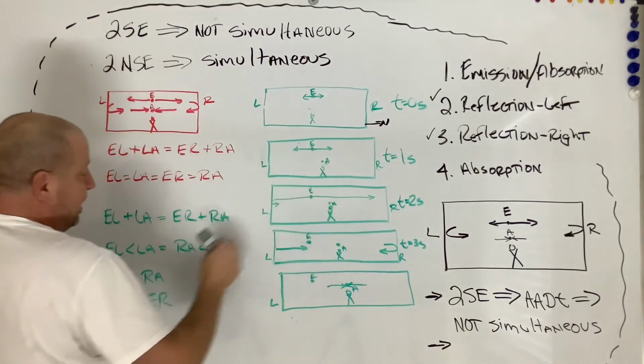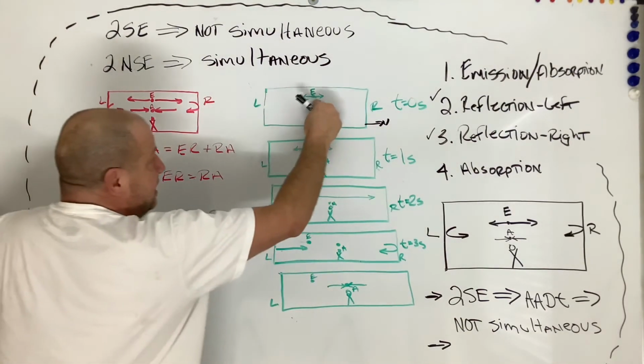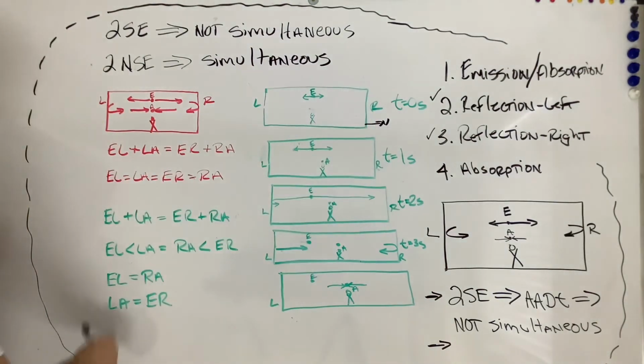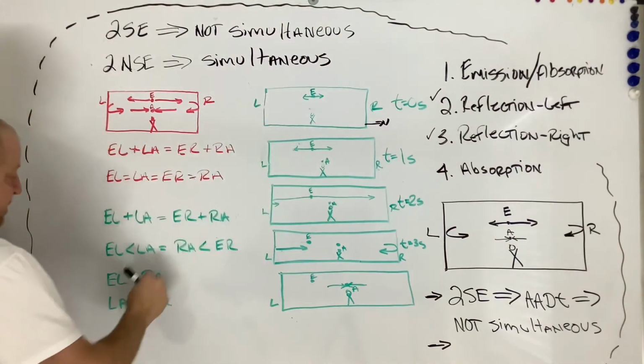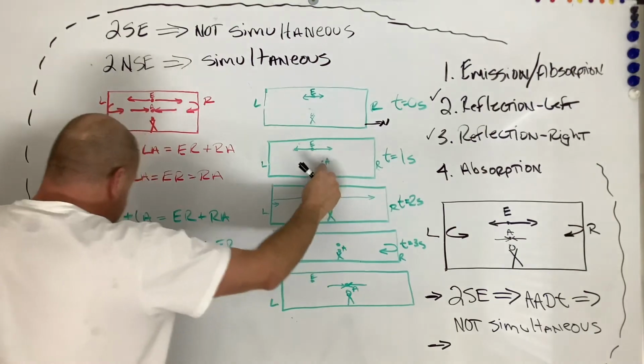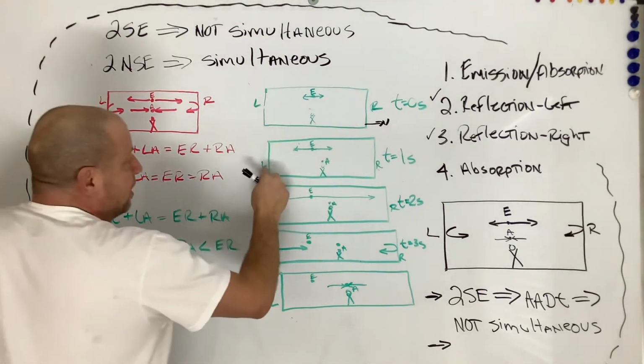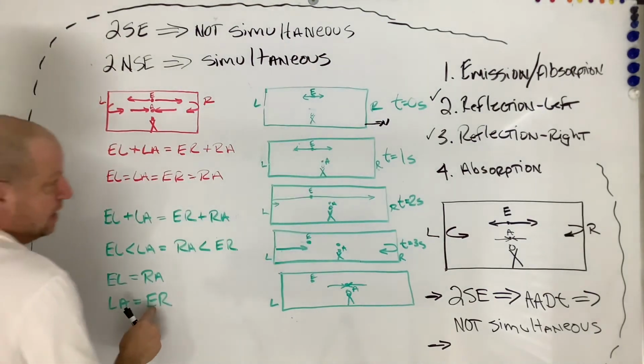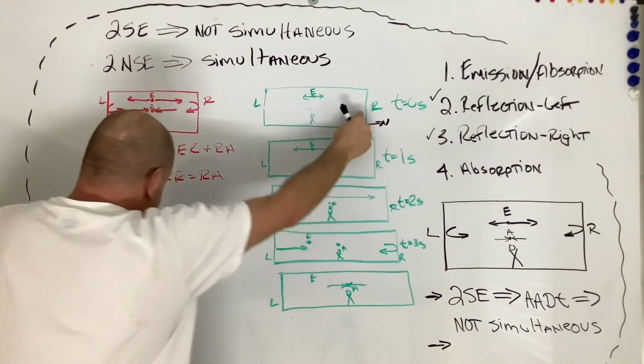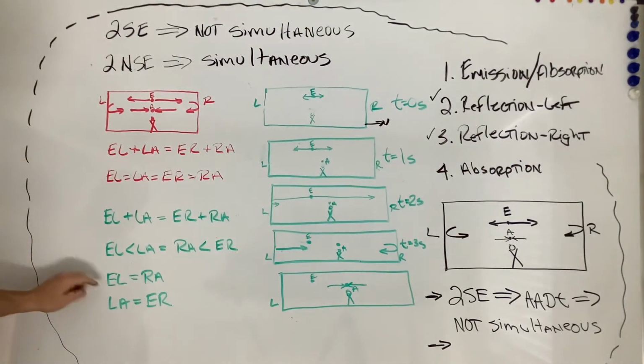R back to A is always less than E to R. But E to L is the same as R to A. And then L to A is the same as E to R. So these two are equal and these two are equal.